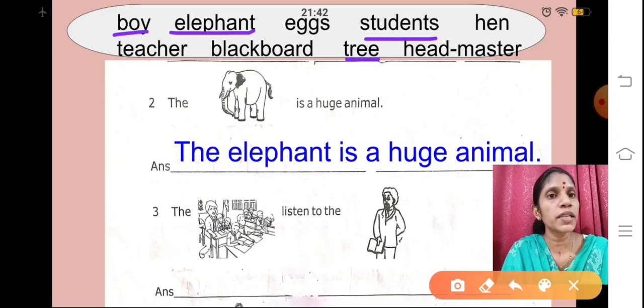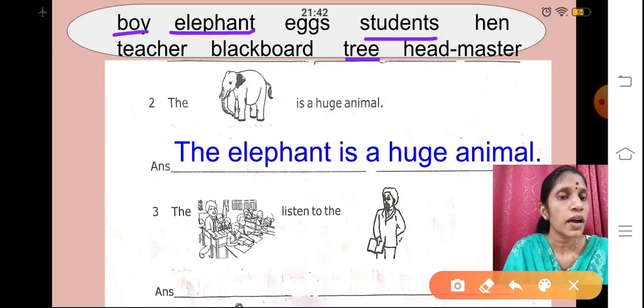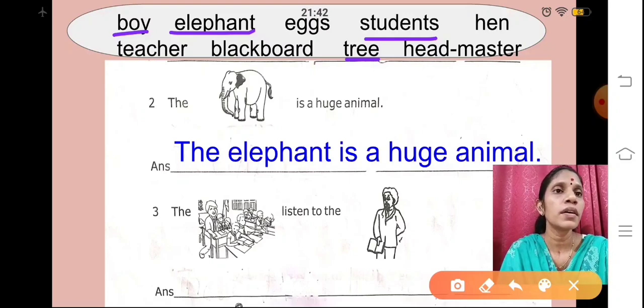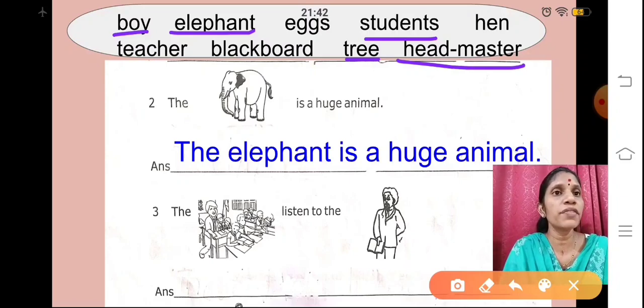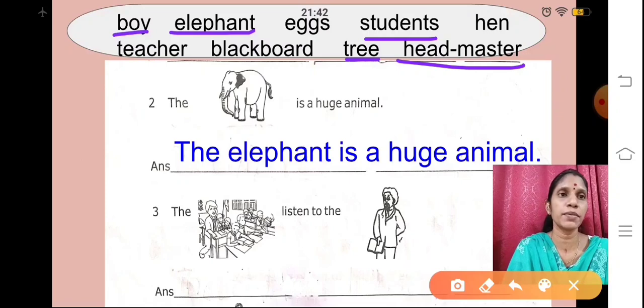What are you supposed to write? The students listen to the, again some image is given there. Who can tell me what image it is? Yes, it is the image of a headmaster. So here we have selected students and headmaster.